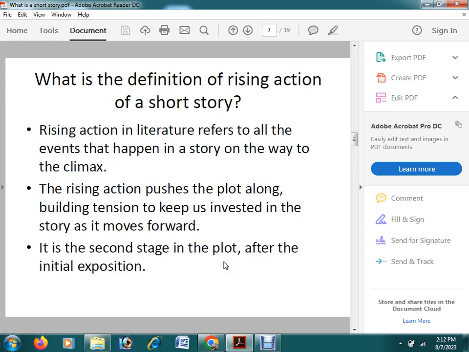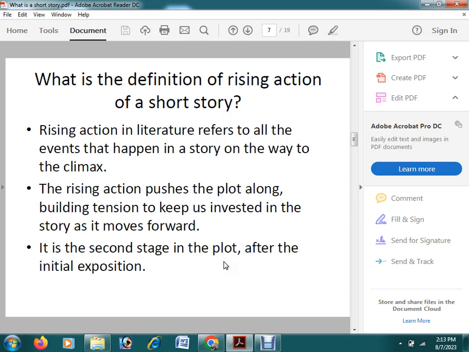And another thing is the rising action. Rising action is all the events that happen in a short story on the way to the climax. After getting the introduction of the characters, the story will go up towards the final problems, that means the peak problems.